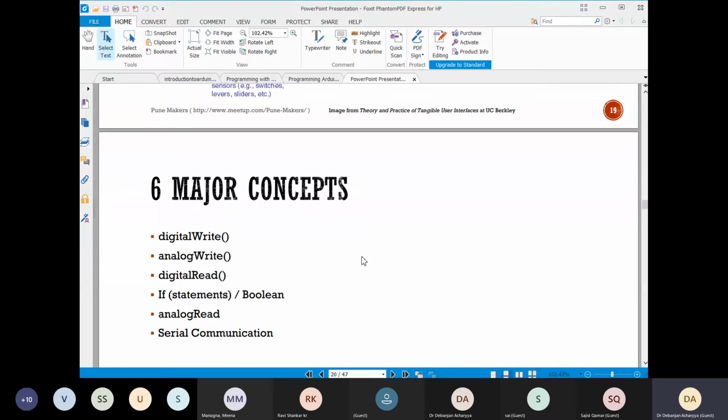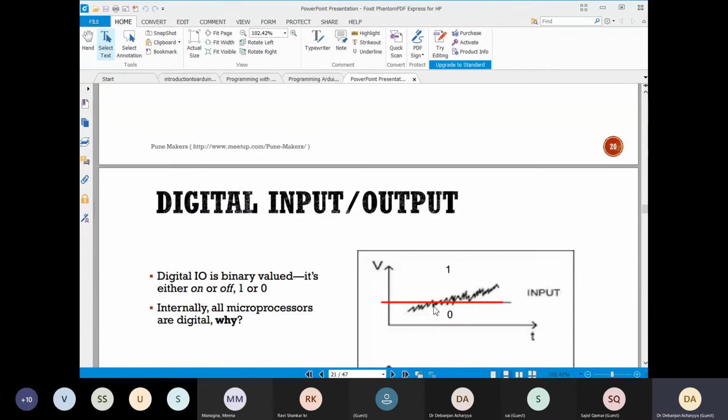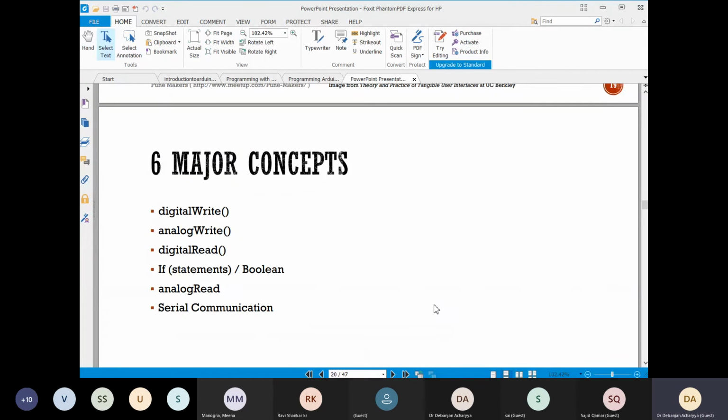Now come to the major concept of the program. How can you program the microcontroller, the Arduino board or Raspberry Pi, whatever it is? The major concepts lie in these things. There are 6 major concepts, but I think our time will not permit today to understand all these things.